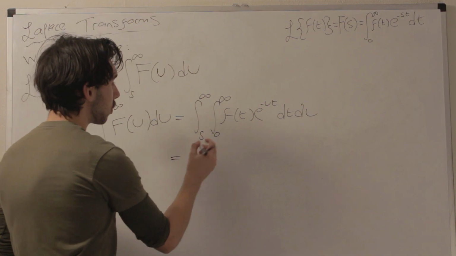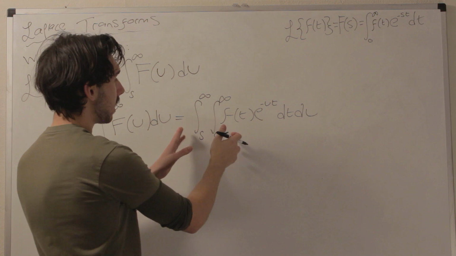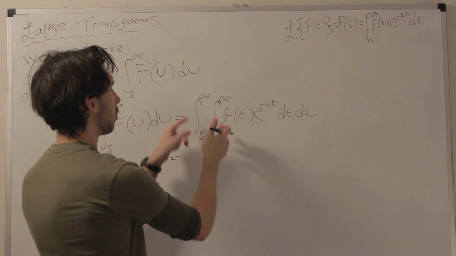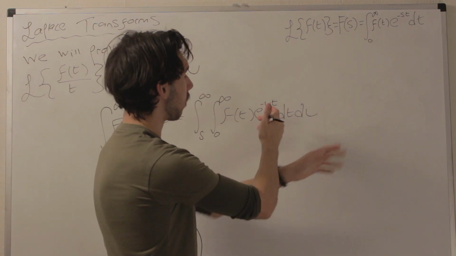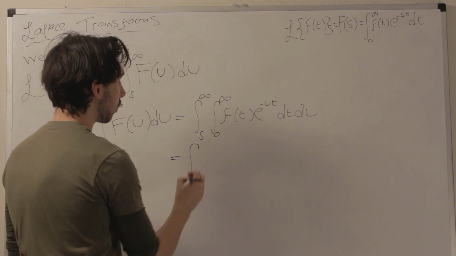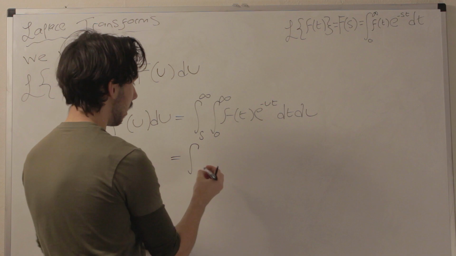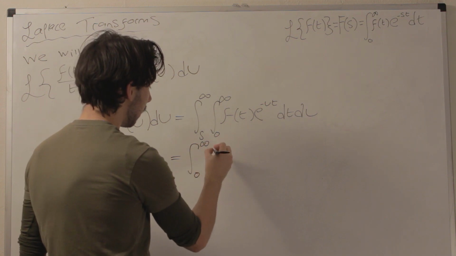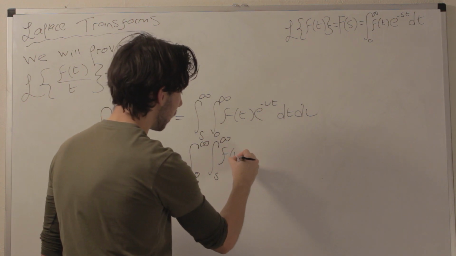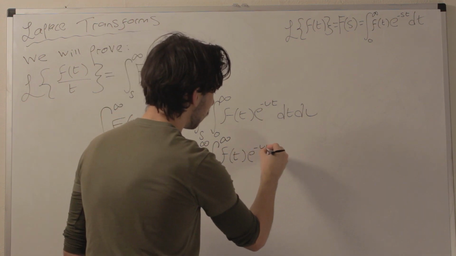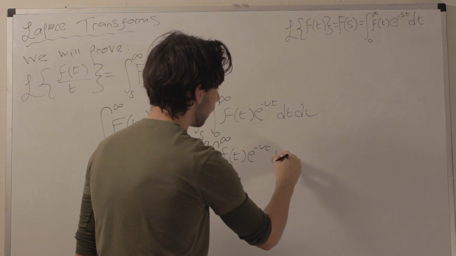So we are going to swap the integrals around, and the dt's and du's will also swap around. So we're going to write this as the integral from 0 to infinity, integral from s to infinity of capital F of t still, e to the minus ut, and now we're going to do du dt instead of dt du.